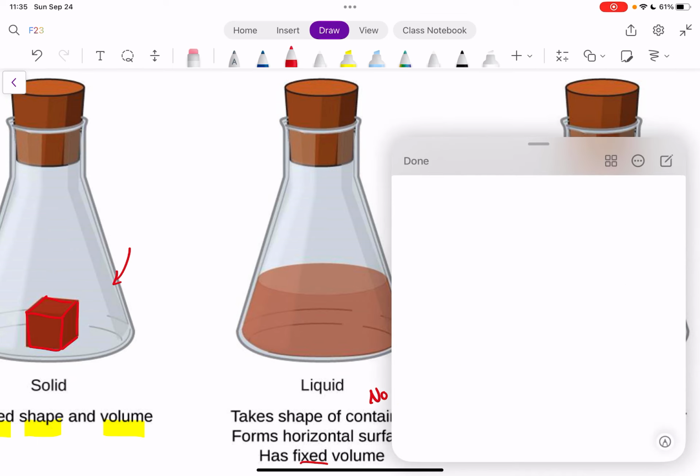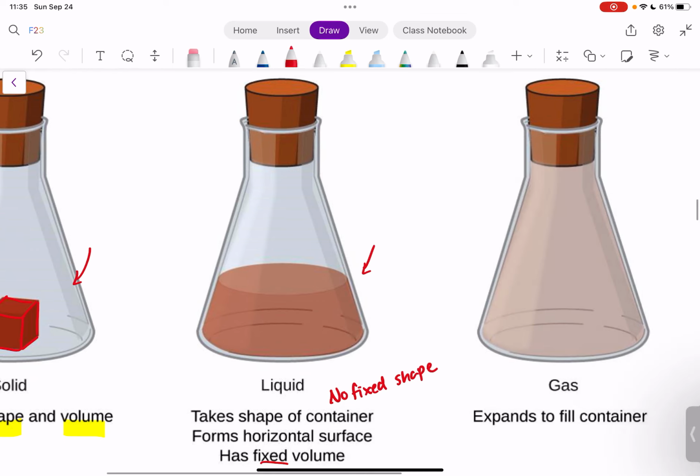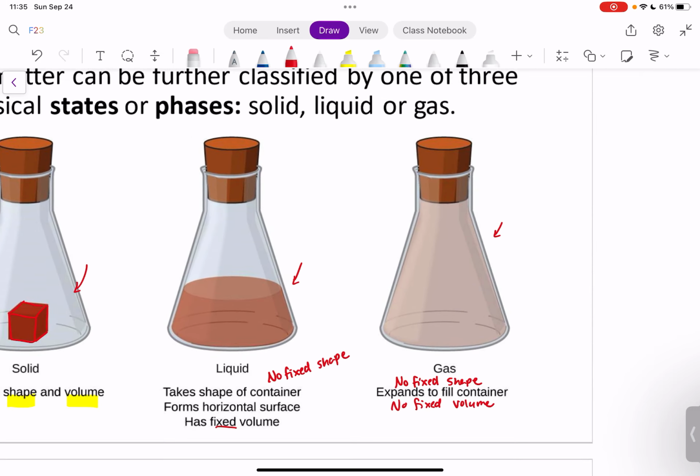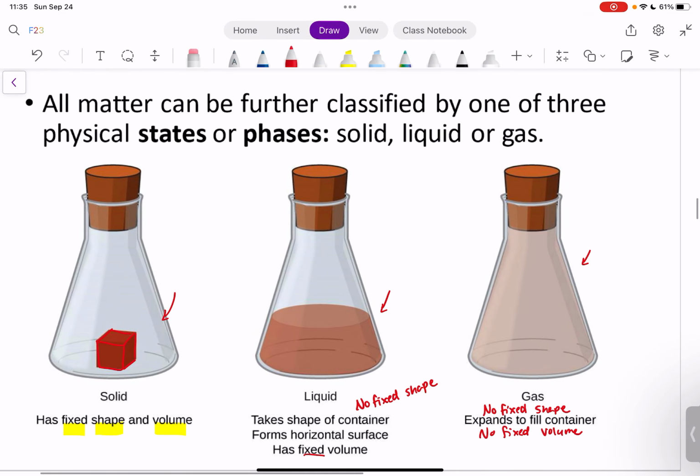Whereas gases, they expand to fill the volume of the container that they're in. The gases, I would say, have no fixed shape and no fixed volume. They'll take the shape of the container and they will also take the volume of the container. So pause the video and think about the differences between those states.